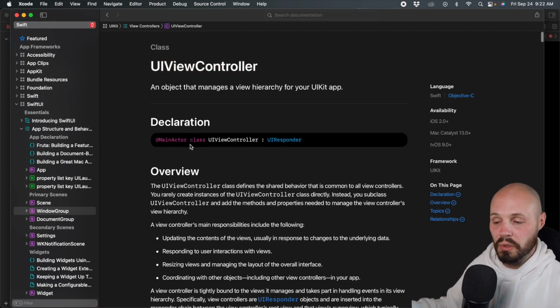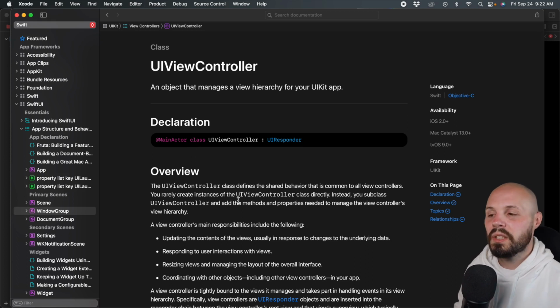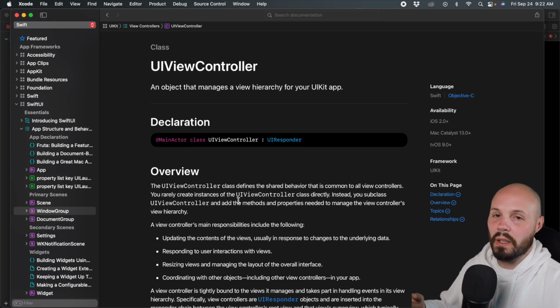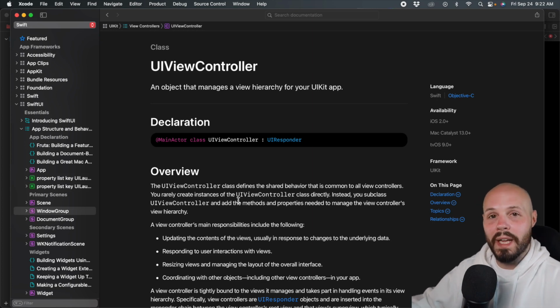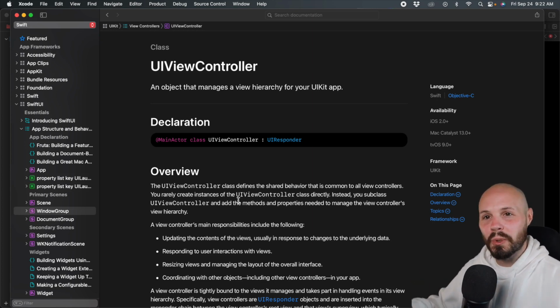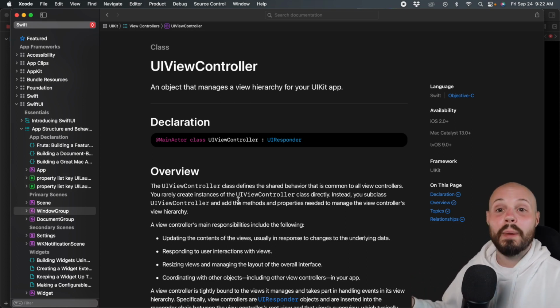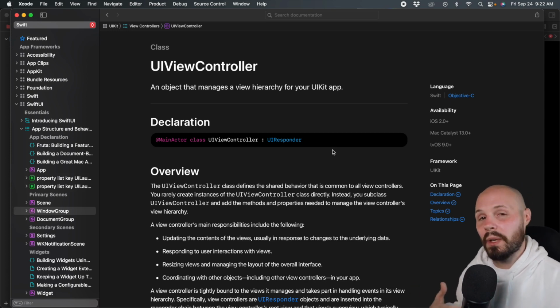And again, that's new in Swift 5.5. And essentially what this does is if you're updating UI on something marked main actor, it automatically routes it to the main thread for you. So the super simple, just tell me what I need to know answer is that's how it handles routing to the main thread automatically in our network calls without us worrying about it.